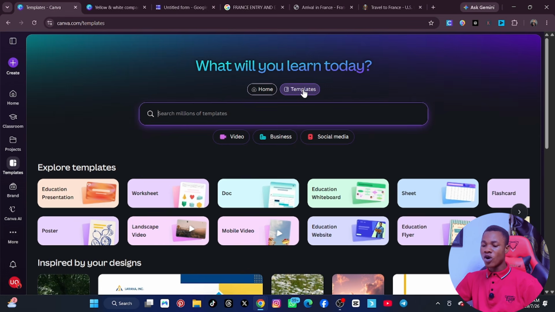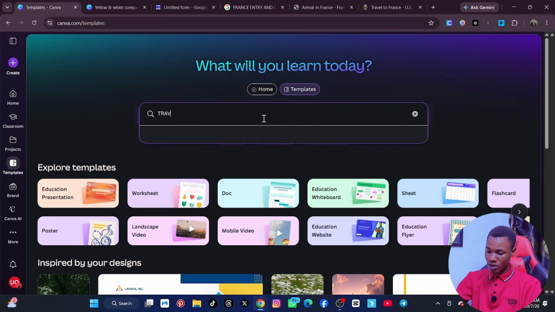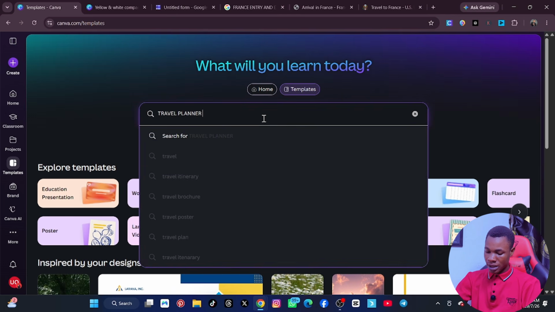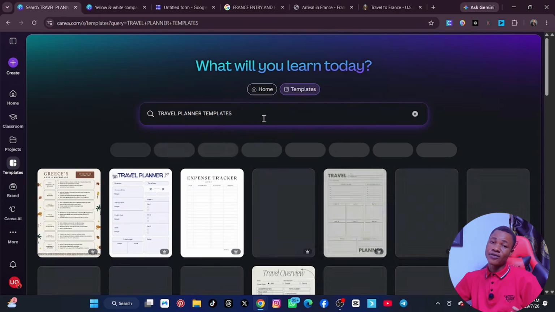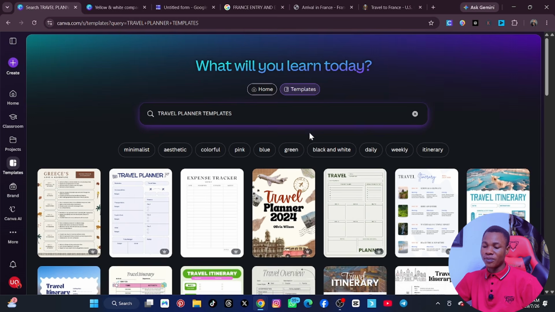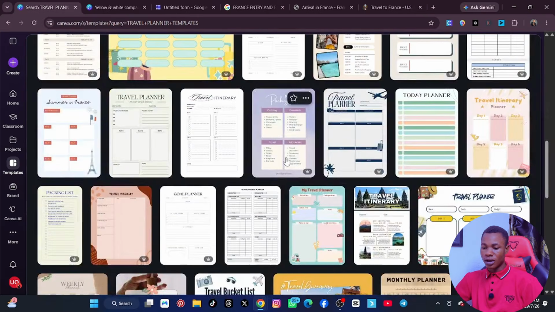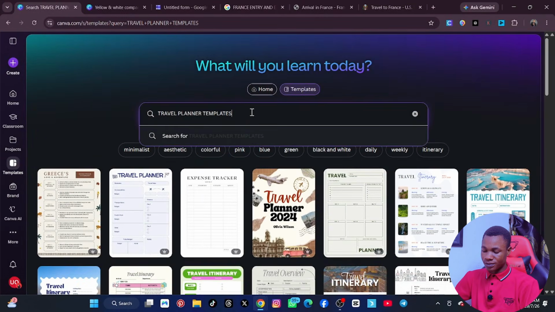Is that okay? So we'll come here and we can add a travel planner template. All right, so we need a template that we can use. You can create it from scratch anyway, but we want a travel planner template. So we scroll down. This is not what I want, please.